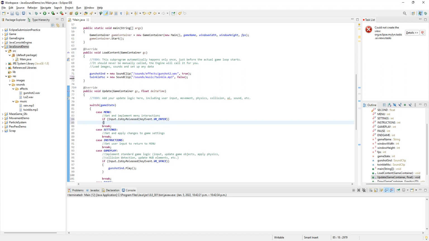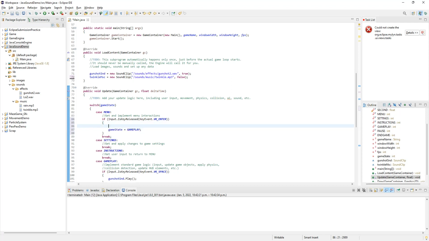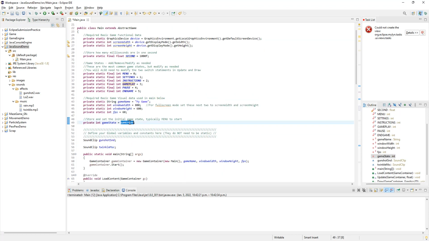So when they hit the enter key while they're in the main menu, I'm going to set the game state equal to gameplay. And I'm also going to start the music. So I'm going to start the twinkle sound effect, twinkle music dot play. Now we're going to start the game off in the menu state instead of gameplay.